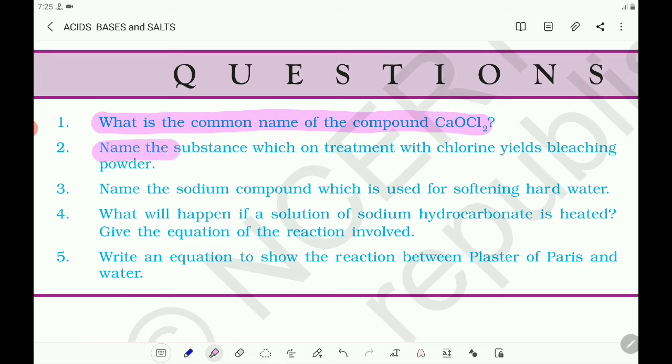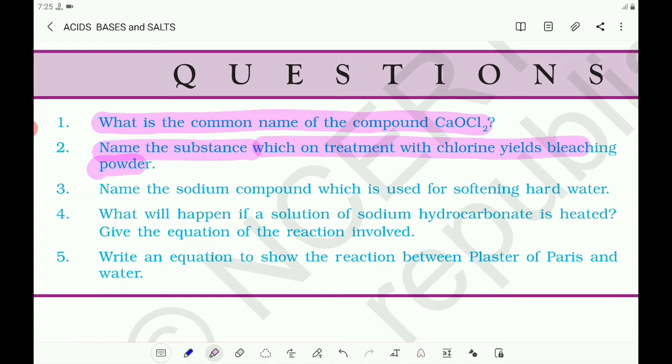Second question, name the substance which on treatment with chlorine yields bleaching powder. That is, name which substance on treatment with chlorine yields bleaching powder, that is lime water. What is that? Lime water, calcium hydroxide.